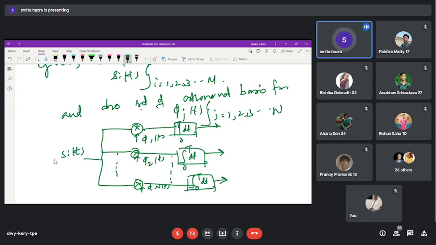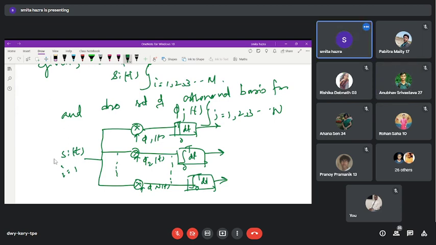Obviously, as the i value runs from 1 to M, let us pick up i is equal to 1. If we take i is equal to 1, then after this, what will you get? s_1(t) with phi_1, that is s_11. Then you are integrating this.